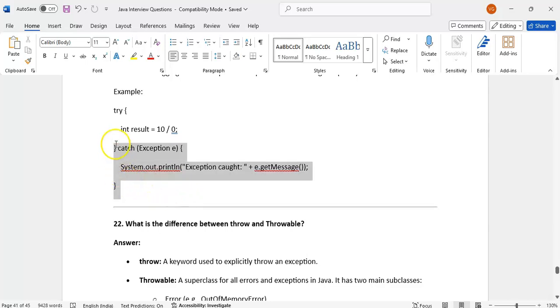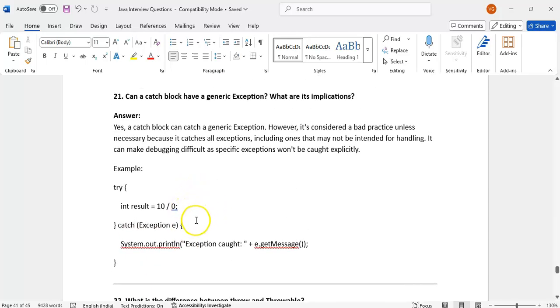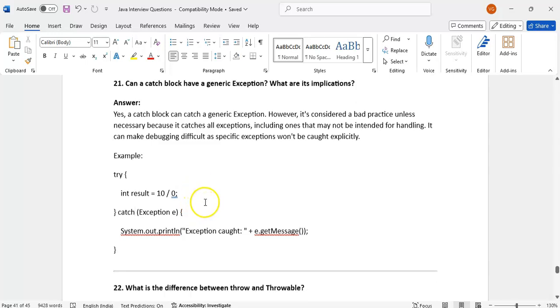It is not recommended, but it's better to first write the individual exceptions, and finally have a generic one. You cannot predict every exception that will come; you know a few, but a few we cannot predict. To handle those we can write a generic exception. So first handle the specific exceptions, then the generic one.